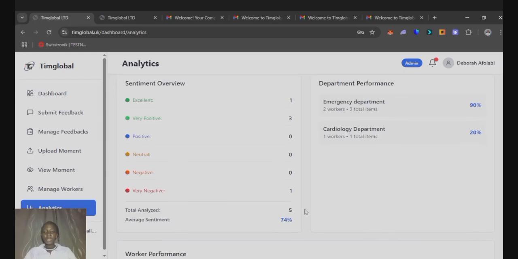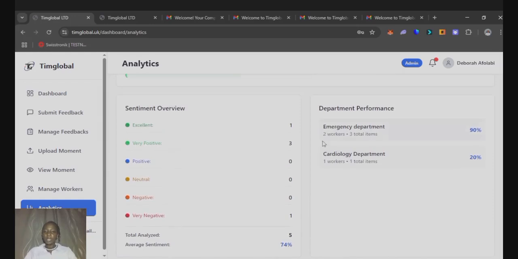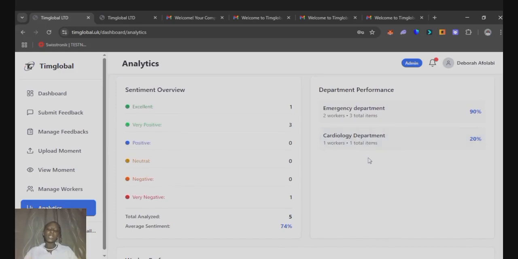So let's see how the departments are actually performing. So emergency department, so 3 total items, so 3 actions have been performed. 90% sentiment score for emergency department. Wow. Then cardiology department has 20%. This is bad. It is not good. So we can use this analytics to actually see which department is doing well, which one needs special attention.